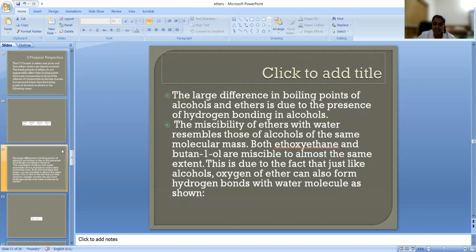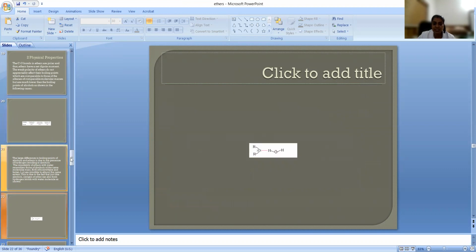But we can see that, like alcohol, ether also is soluble in water. What is the reason? Because ether has the tendency to form hydrogen bonds with water. Because of that, it will be soluble in water.